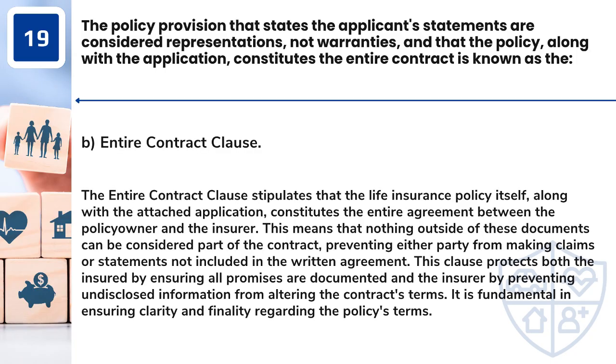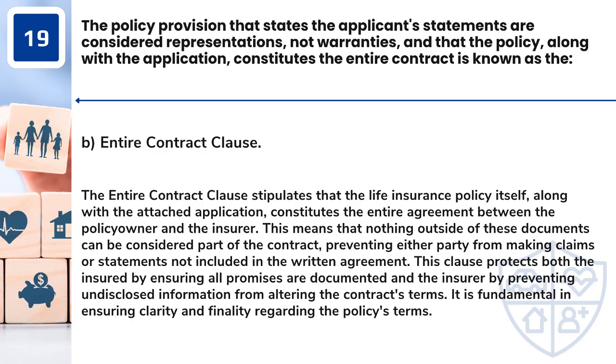Answer: B. Entire contract clause. The entire contract clause stipulates that the life insurance policy itself, along with the attached application, constitutes the entire agreement between the policy owner and the insurer. This means that nothing outside of these documents can be considered part of the contract, preventing either party from making claims or statements not included in the written agreement. This clause protects both the insured by ensuring all promises are documented and the insurer by preventing undisclosed information from altering the contract's terms. It is fundamental in ensuring clarity and finality regarding the policy's terms.